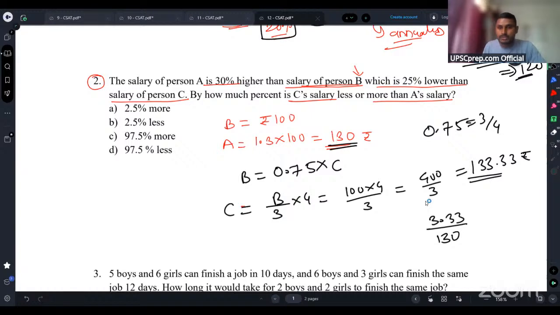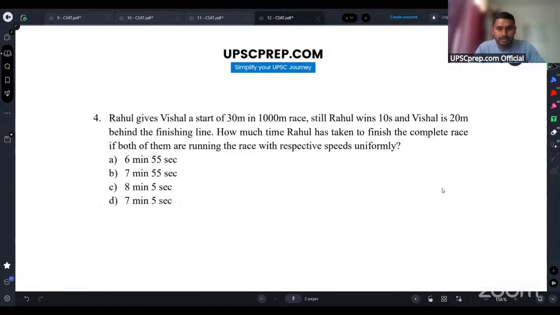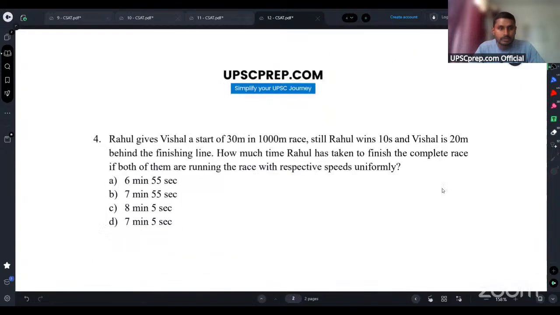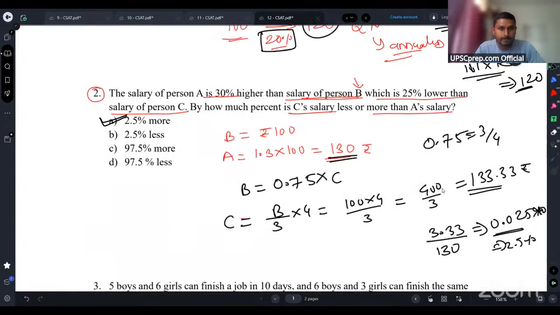It will be 0.025, right? So if I multiply it by 100, it will be 2.5% approximately. So C's salary is 2.5% more than A's salary. Option A should be the correct answer for this.